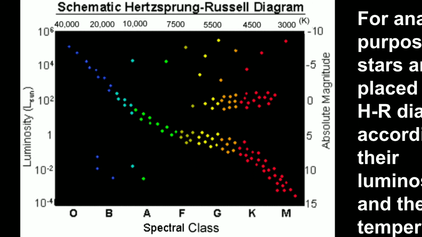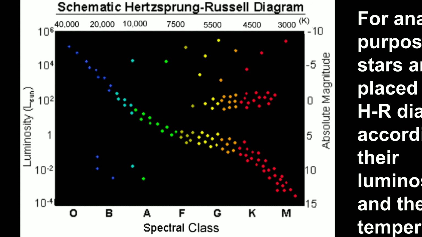Then above the main sequence belt, there are so many stars. Some are supergiants, normal giants, and red giants. Green ones are supergiants, yellow we call normal giants, and the red ones we call red giants. Next, below the main sequence belt, some stars have a surface temperature of 40,000 or 20,000. Such stars we call white dwarfs. White dwarf size is very low, but their surface temperature is very high.